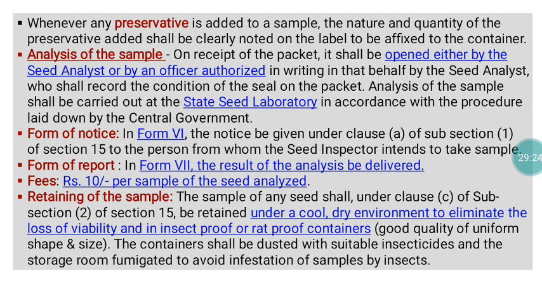Then in Form Number 7, the seed analyst needs to communicate the results. For this purpose, the seed inspector needs to pay 10 rupees per sample as the seed analysis cost. Once the test result is communicated to the seed inspector, the leftover quantity of the seed material should be stored in low temperature storage.